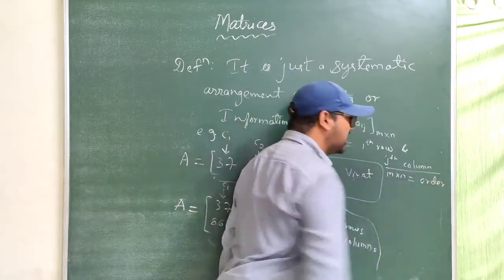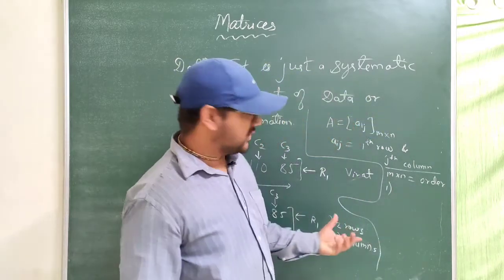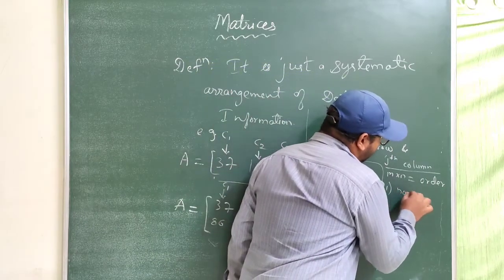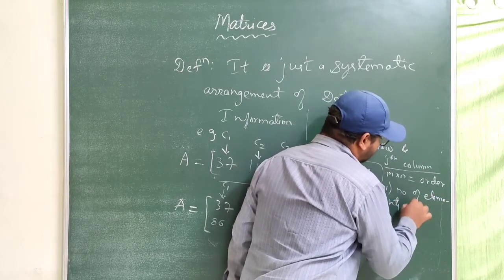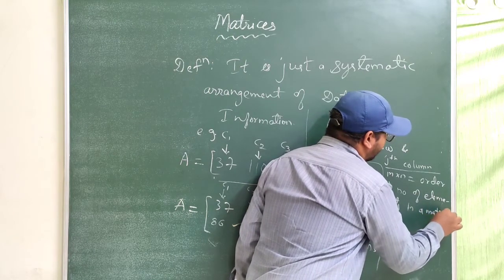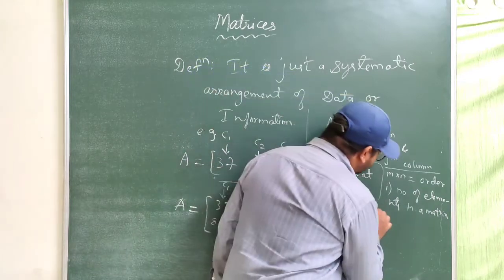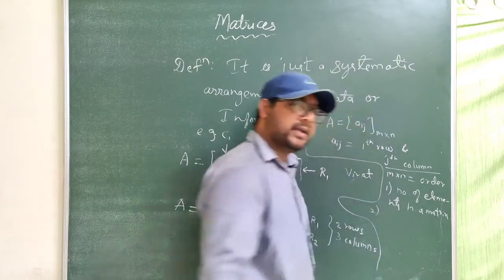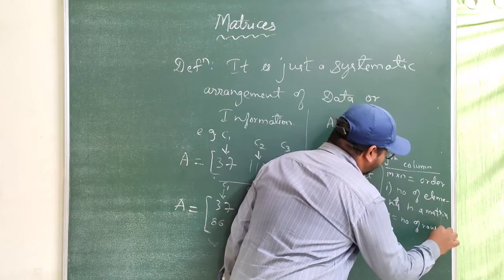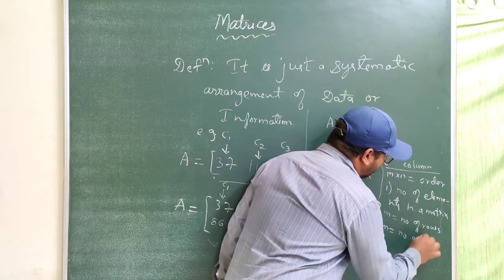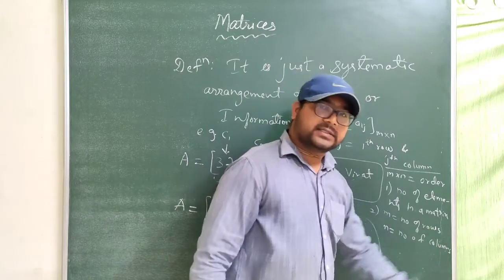Now what does this order mean? Order gives us, first of all, the number of elements in a matrix, and second, how many rows and columns are present in a matrix, where m is equal to the number of rows and n is equal to the number of columns.